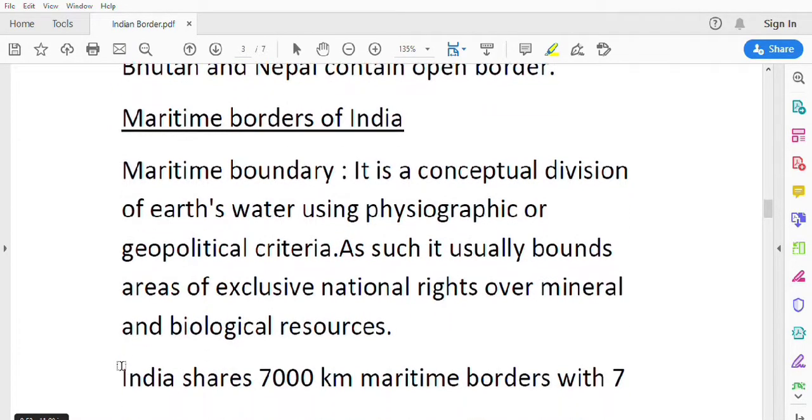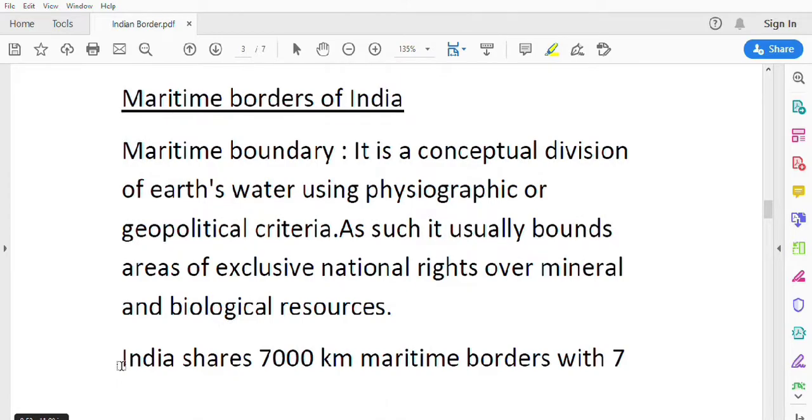Next one is maritime borders of India. What do we mean by the maritime boundary? It is a concept. How can we divide maritime borders? It means water bodies are divided among certain nations. It is a conceptual division of the earth's water using physiographic or geopolitical criteria. Based on the geopolitical and physiographic criteria, these water boundaries are divided according to the nations.